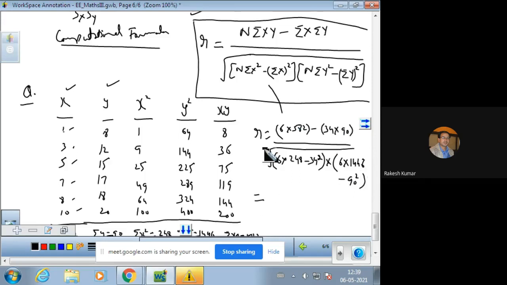So after calculating this numerical value, you will have the value of R, that is 0.9879. So R comes out to be positive. It means there is a positive correlation between the variables X and Y. Positive correlation means with the increase in X, there is an increase in Y. And just see, it is observable from the data also.